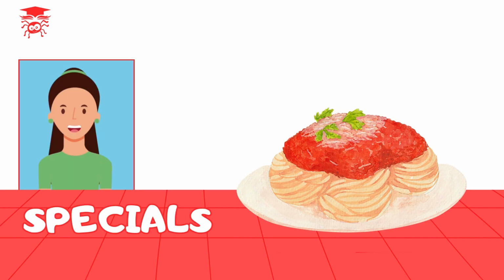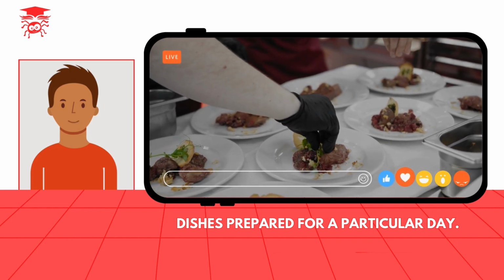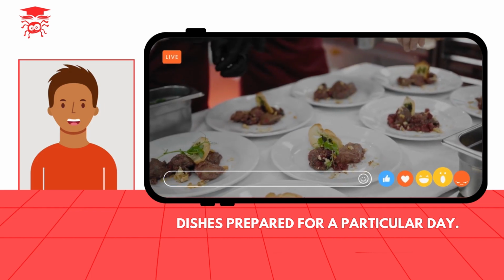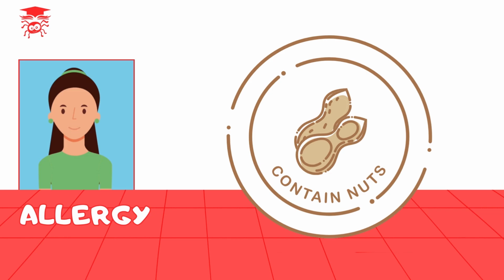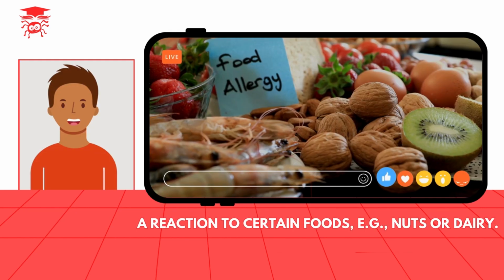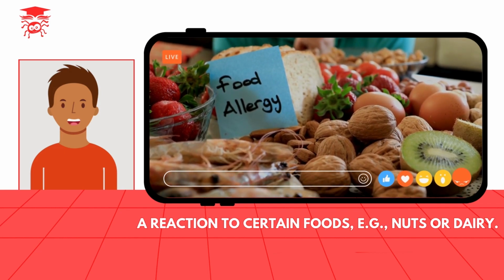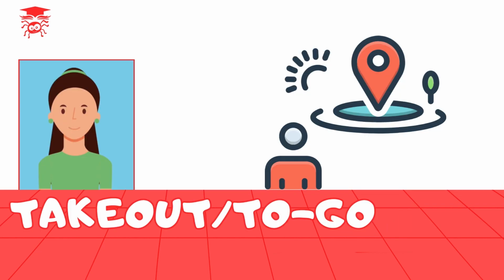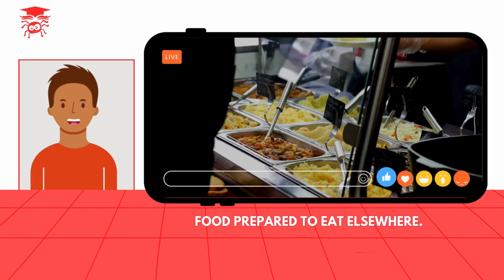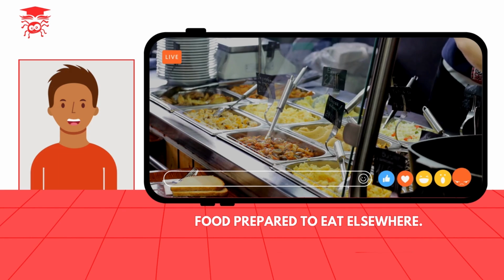Specials. Dishes prepared for a particular day. Allergy. A reaction to certain foods, e.g., nuts or dairy. Takeout/to-go. Food prepared to eat elsewhere.